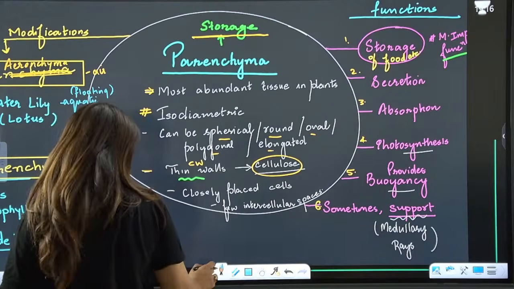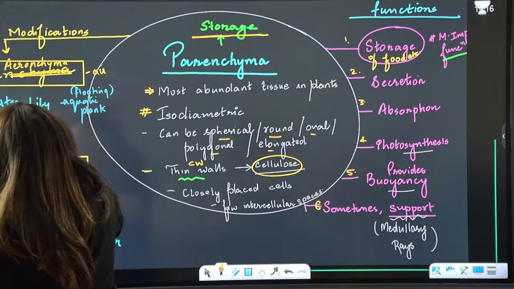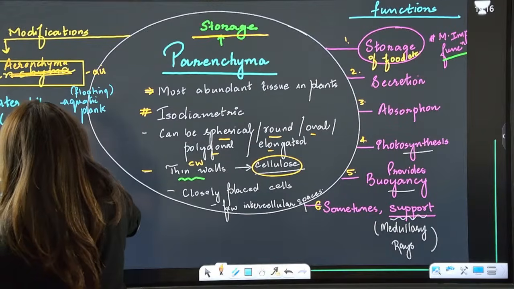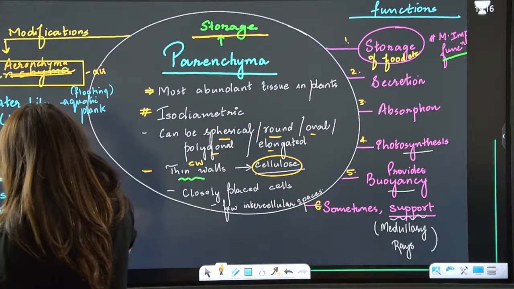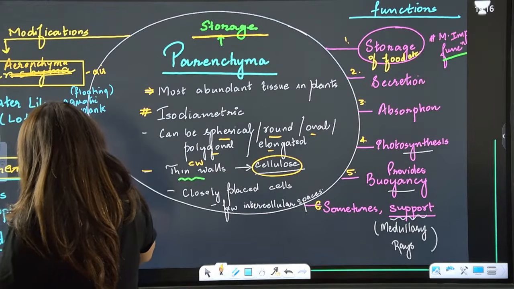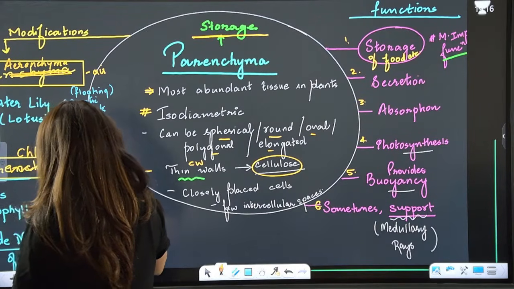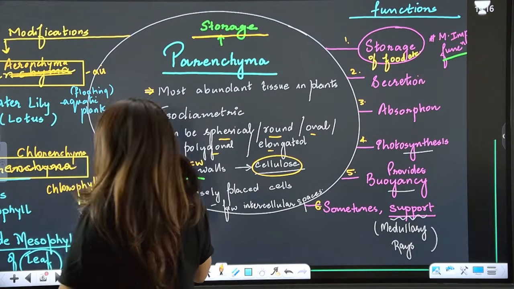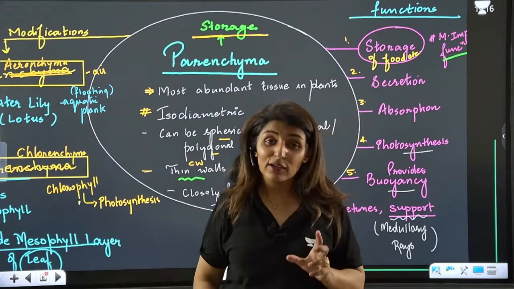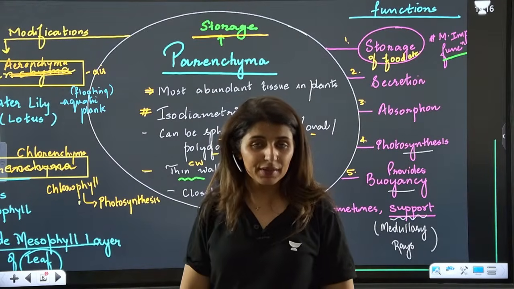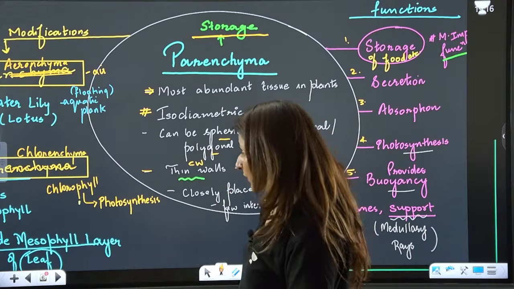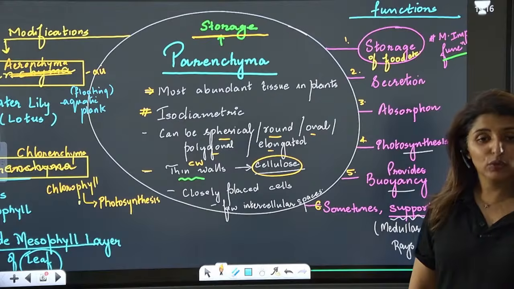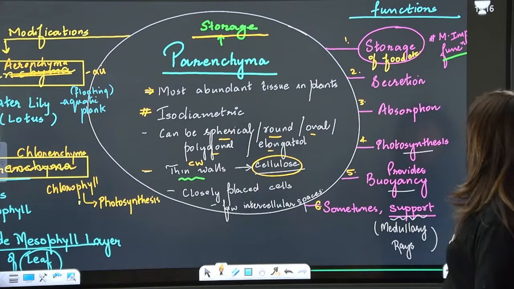Then, guys, we have chlorenchyma. So what is chlorenchyma going to do? Chlorenchyma is going to contain chlorophyll. So the main function would be photosynthesis. What will be the function? Photosynthesis. So basically, the palisade mesophyll layer of leaves represents the chlorenchyma. Are we clear till here? See, palisade mesophyll layer represents the chlorenchyma. Are these points clear to all? So guys, this is about parenchyma that you must know.